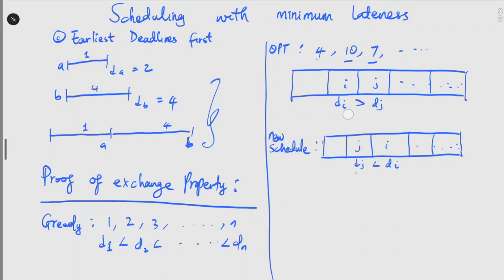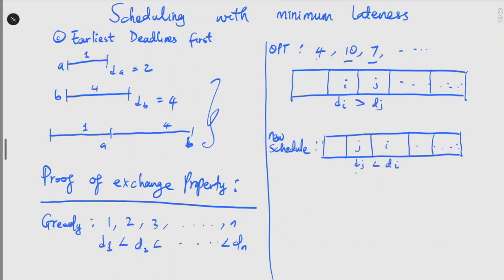So if we switch J and I, we do the job with deadline 7 first, then the job with deadline 10. This gives job I more time, it extends the time at which job I is done, because its deadline is further. I just hope this makes sense. So that's the second observation.